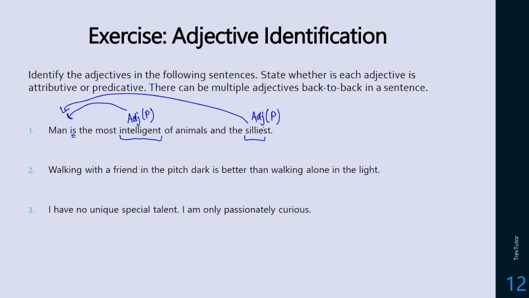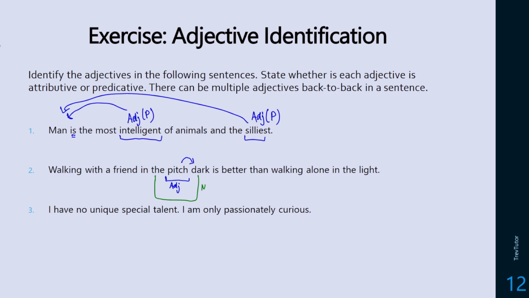Okay. Walking with a friend in the pitch dark. So pitch here is describing dark. So this is being an adjective. Now you might think dark is an adjective here too, but it's actually a noun, and we're going to see why a little bit later. But essentially, whenever you see the word the, this has to connect with some sort of noun afterwards. Okay. It's better than walking alone in the light, so we don't have any more adjectives there.